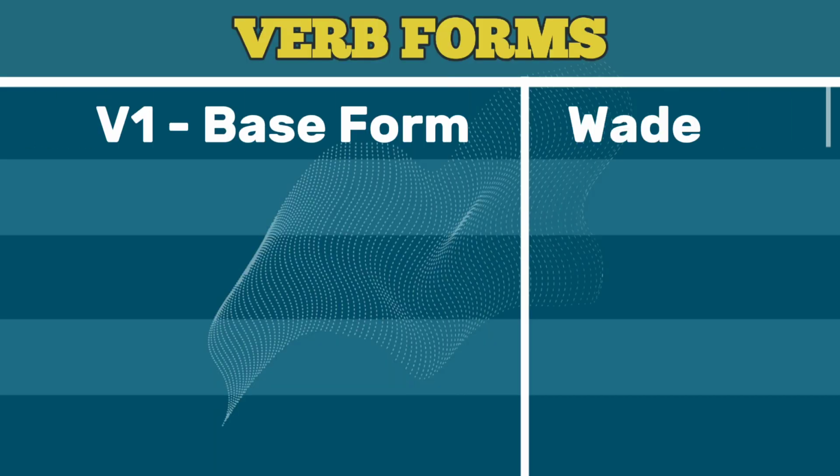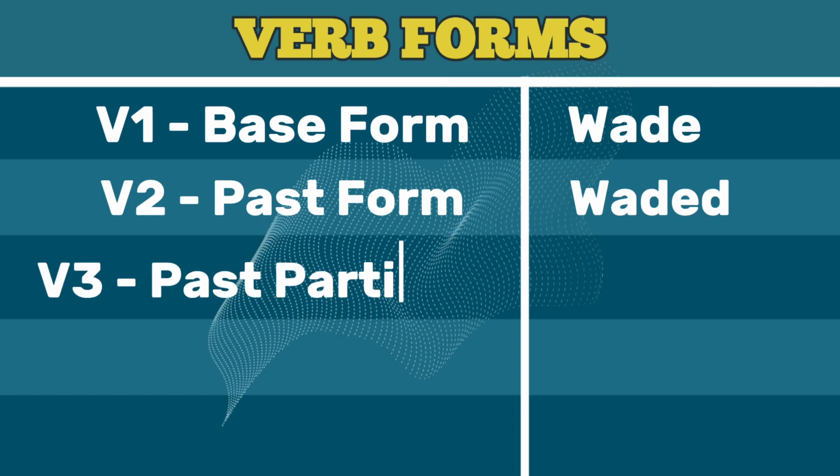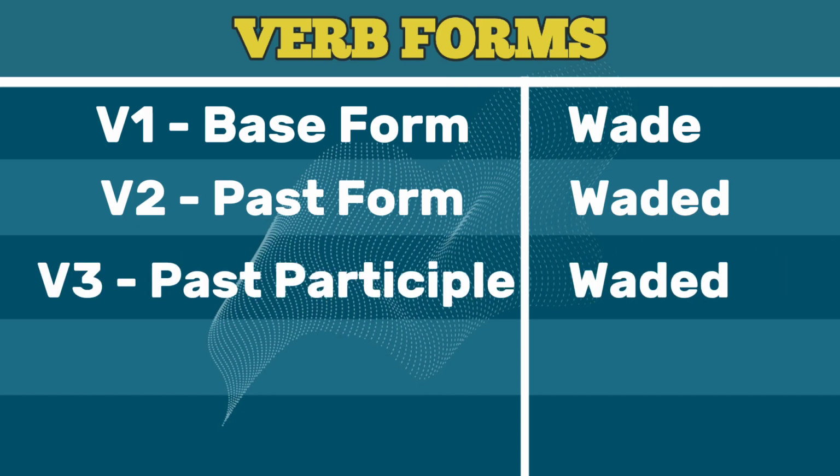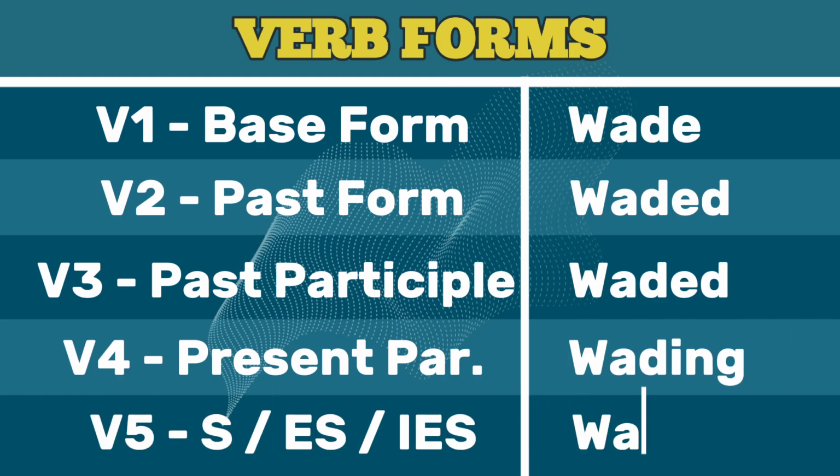V1 base form: wade. V2 past form: waded. V3 past participle: waded. V4 present participle: wading. V5 third person singular: wades.